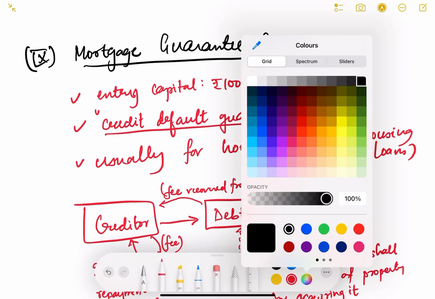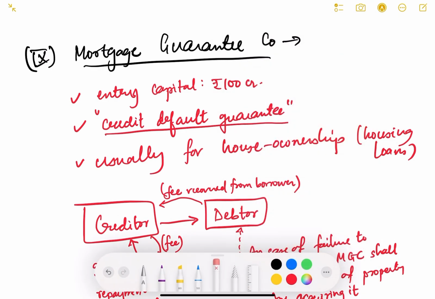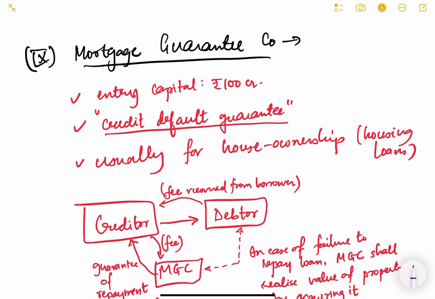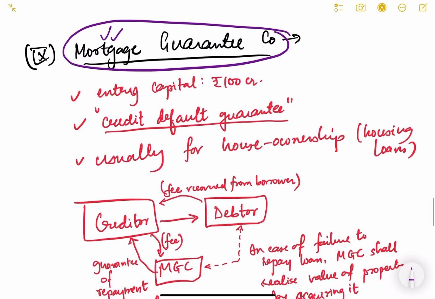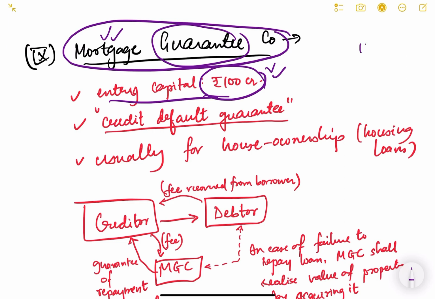Now let us come to the next kind of NBFC, which is the mortgage guarantee company. Again, the name itself is mortgage, which is a kind of collateral, a kind of security for any loan. Guarantee meaning it will guarantee that this mortgage will pay you back. So entry capital, again here it is 100 crore. This is important. For mortgage guarantee company, the minimum entry capital is 100 crore.